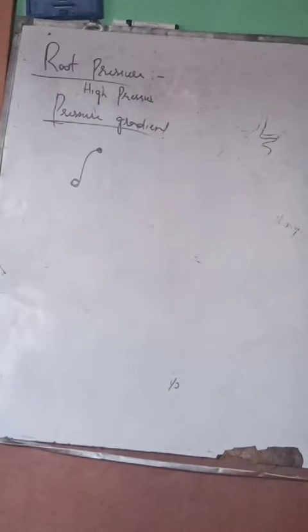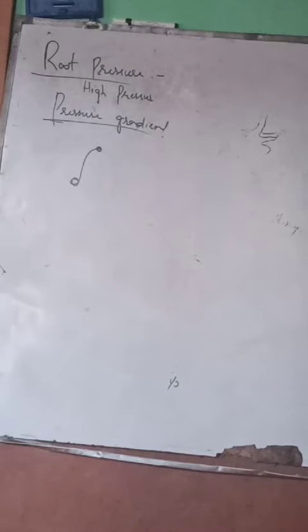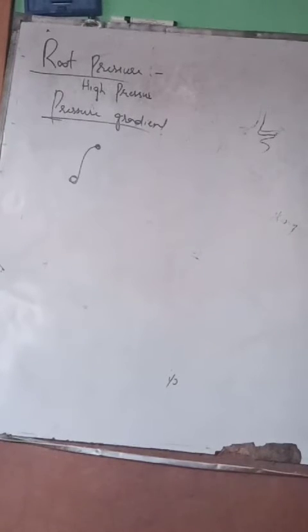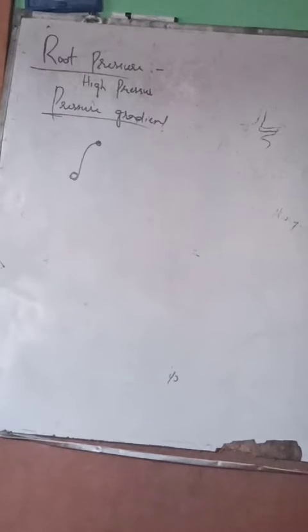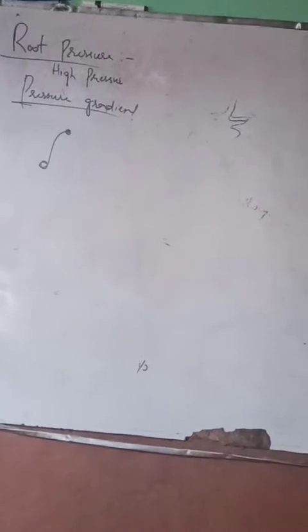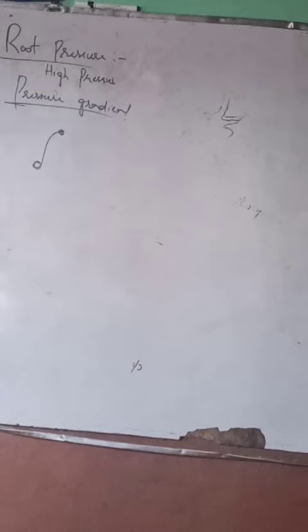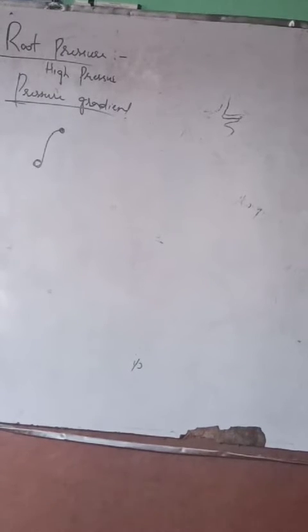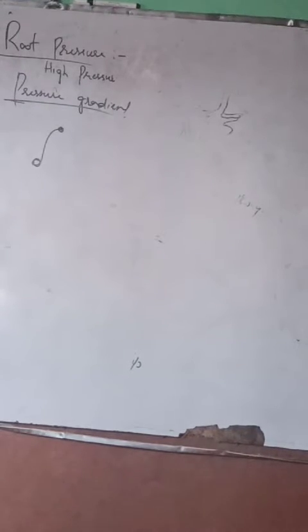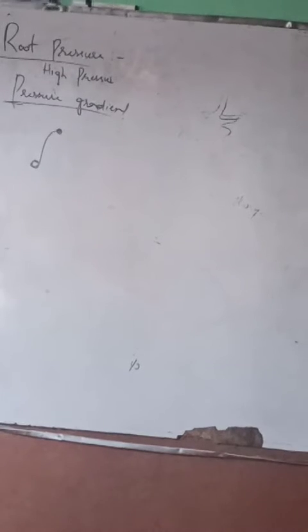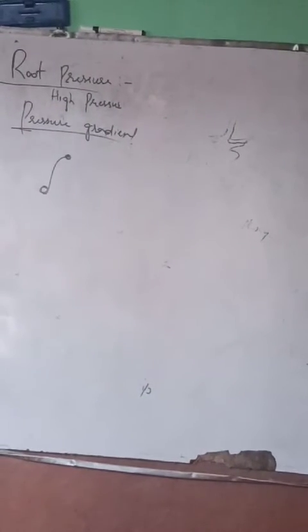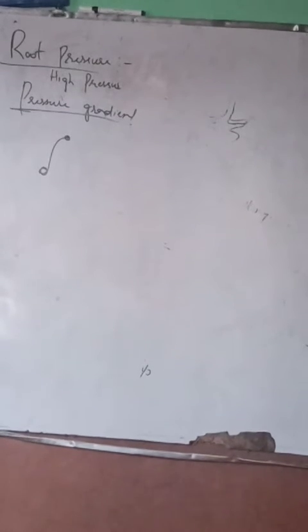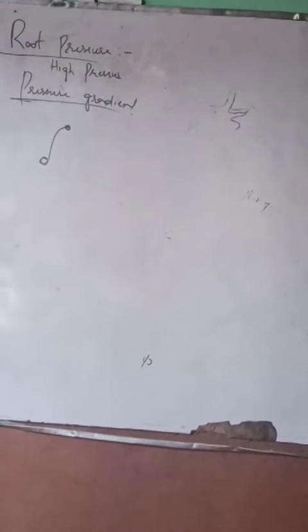Then there is guttation. So what is guttation? Guttation is the loss of water in liquid form from the aerial parts of the plant. But when is it seen? It is seen in early morning, or we can say late night, when the evaporation rate is high.